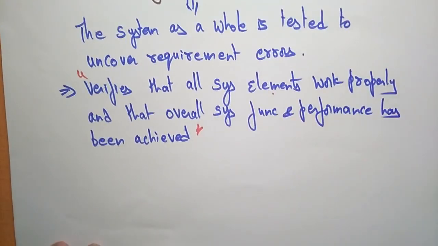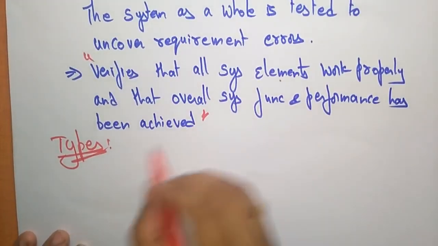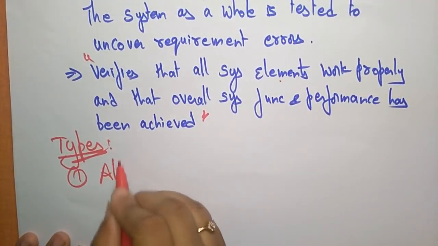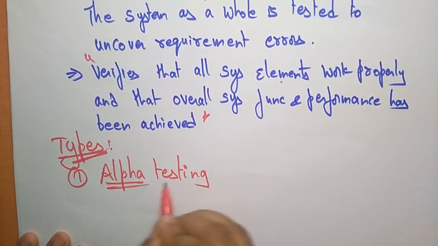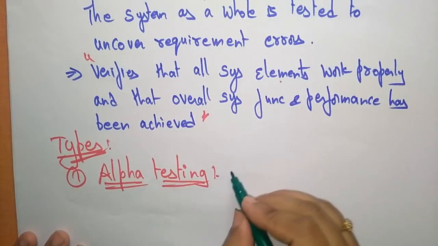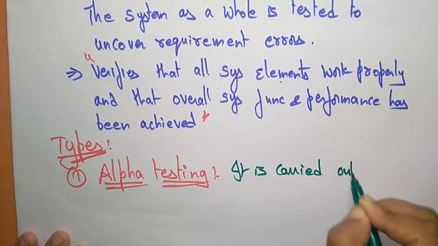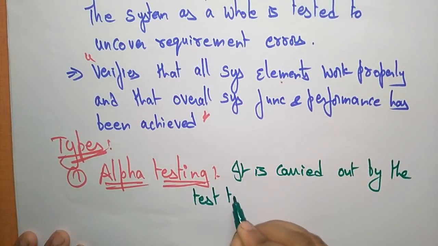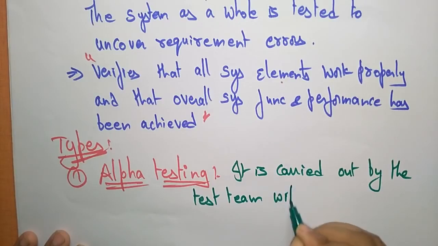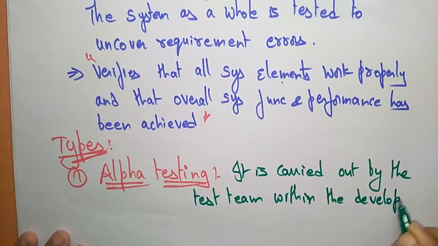Now let us see the different types of system testing. The first one is alpha testing. So what is alpha testing? Alpha testing is carried out by the test team within the developing organization.